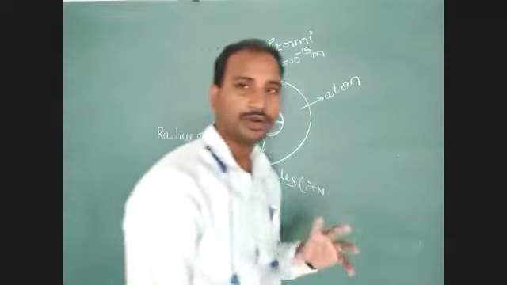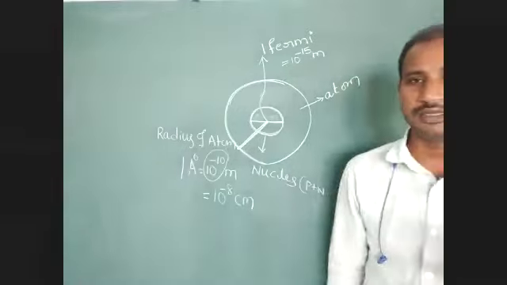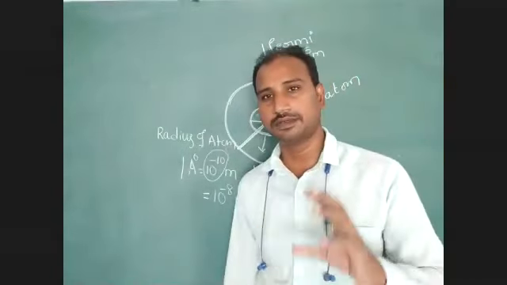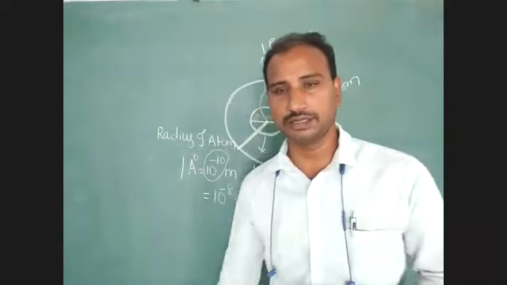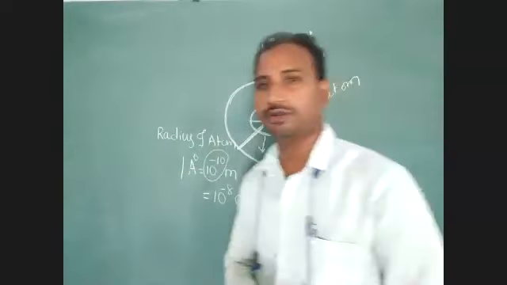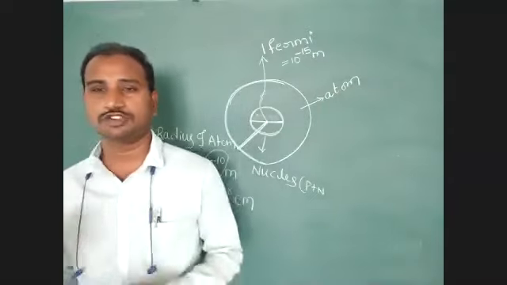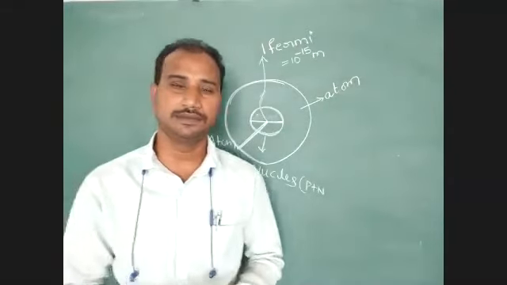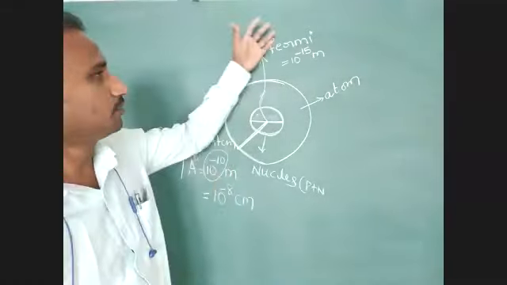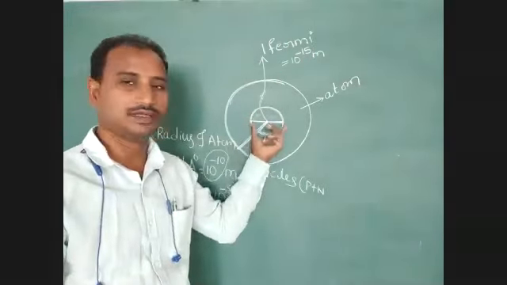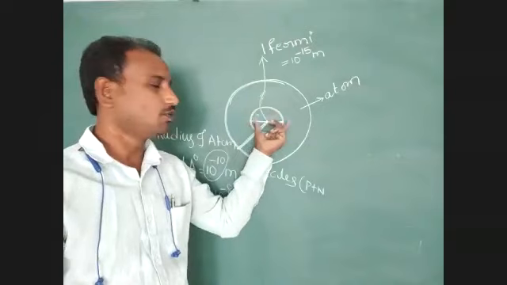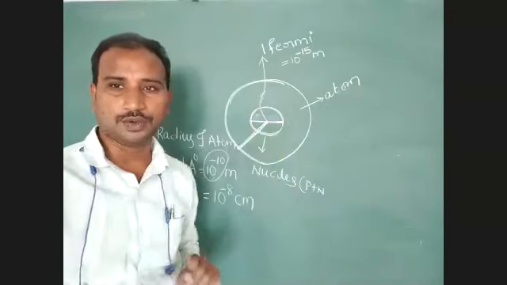Okay, students, you identify this point. Here, multiples and submultiples we have to use in practical units of length. First one astronomical unit, second one light year. But here we have to identify Fermi. Fermi is a very small length. We can consider that length equal to the diameter of the nucleus.